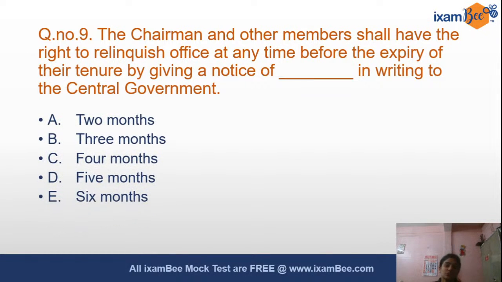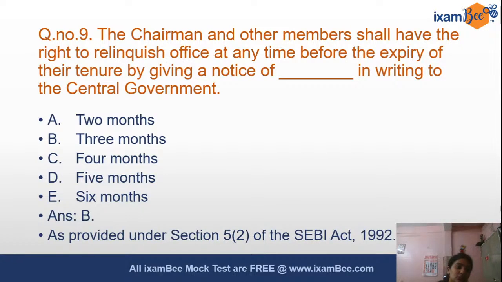Options are how much time in prior shall be given in writing to the central government. Again, a procedural question. So the options are 2 months, 3 months, 4 months, 5 months and 6 months. Answer is, of course, 3 months, as you all have guessed right, as provided under section 5 clause 2 of the SEBI Act 1992.